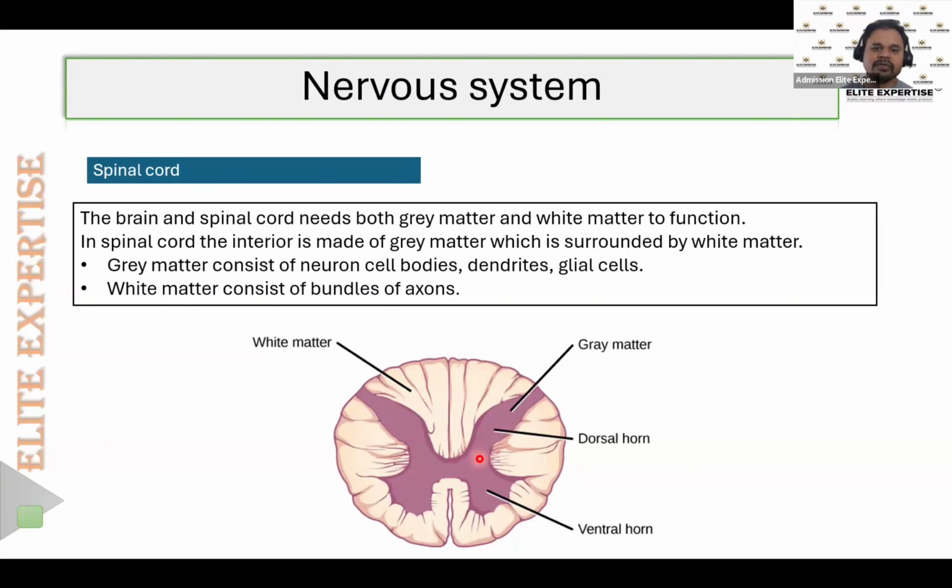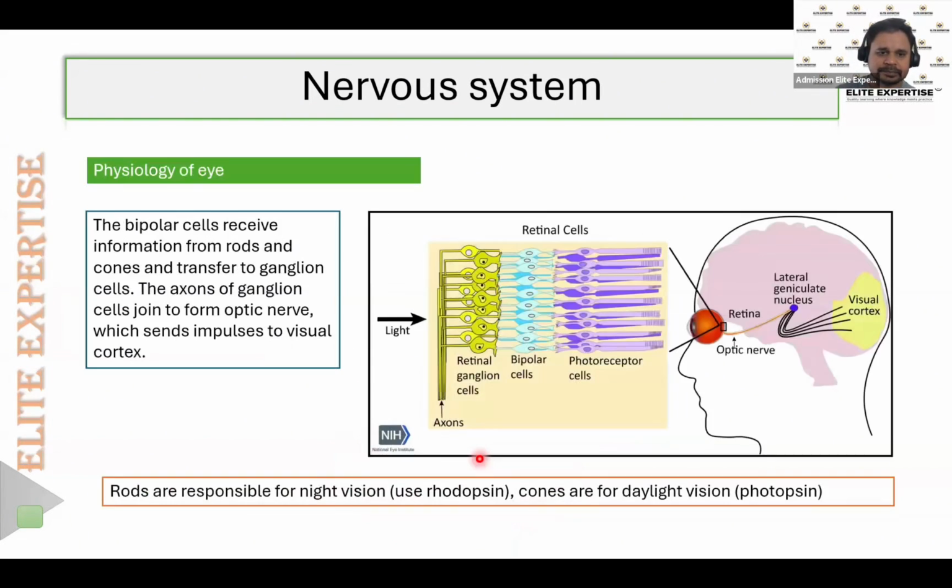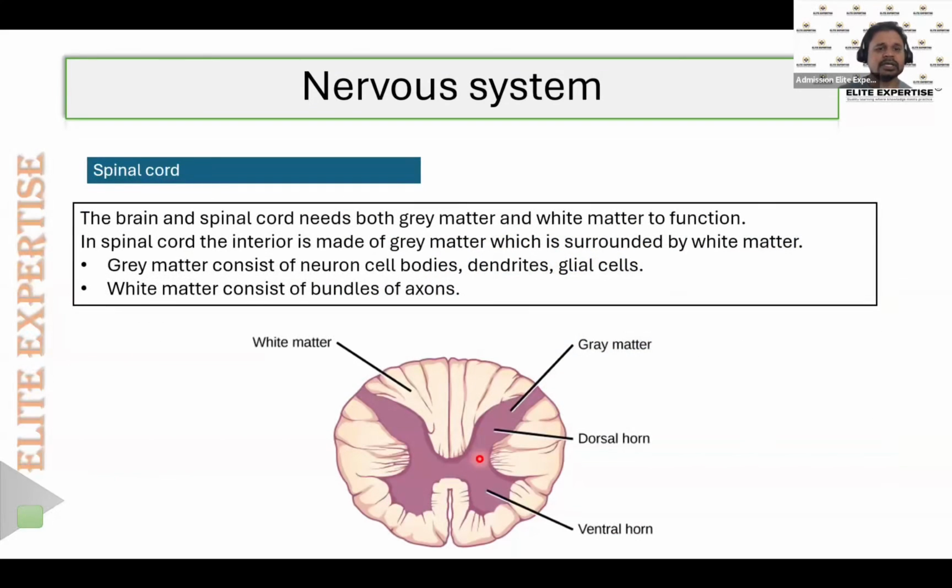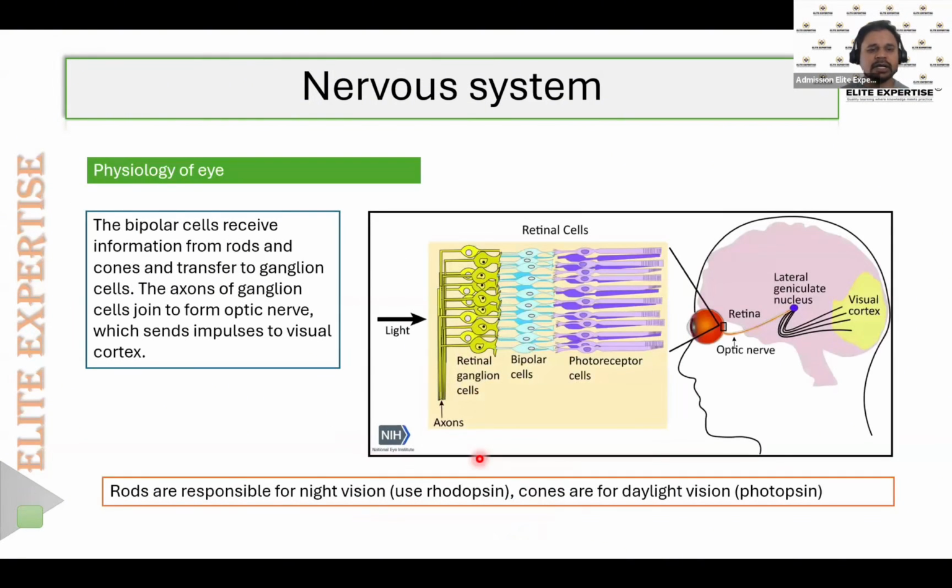So what is gray matter made up of? The gray matter is made up of the cell body and the dendrites, whereas the white matter is mainly made up of the axon and the axon terminals. So this is roughly the structure of the spinal cord. Then the next one is about the eye, the physiology of the eye.